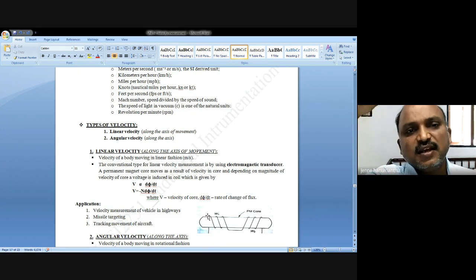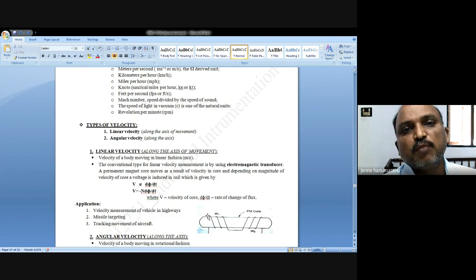When you apply a linear velocity to the magnet, it moves within the coil, and EMF is induced in the coil. That EMF is proportional to the linear velocity of the unknown.